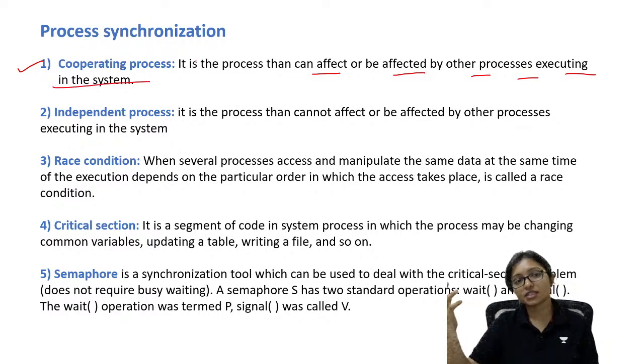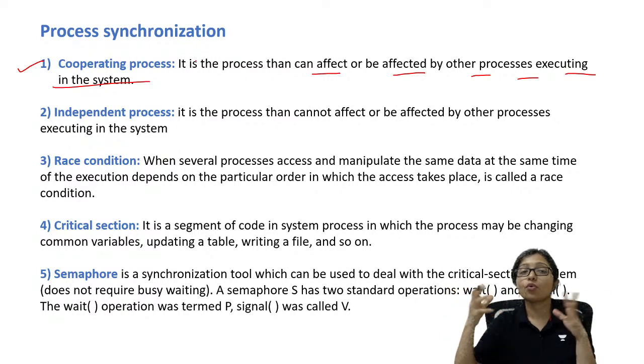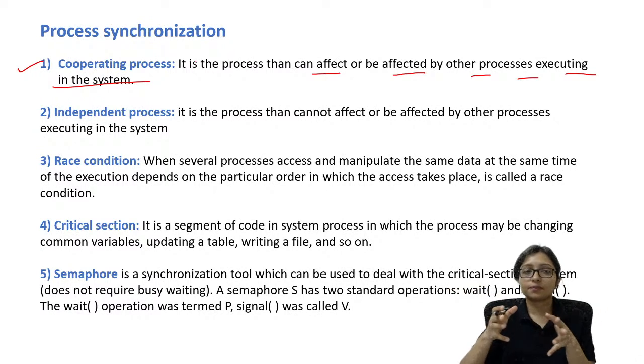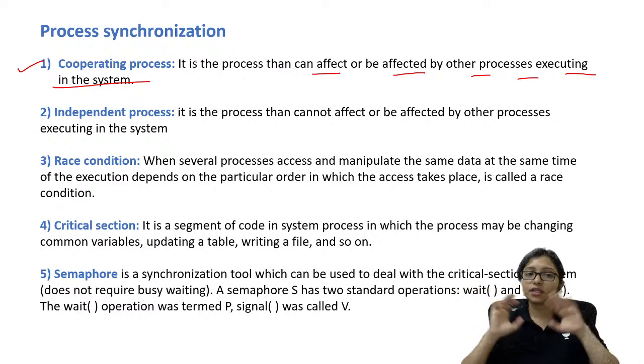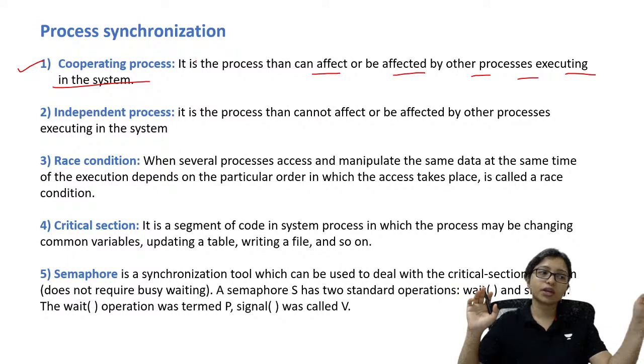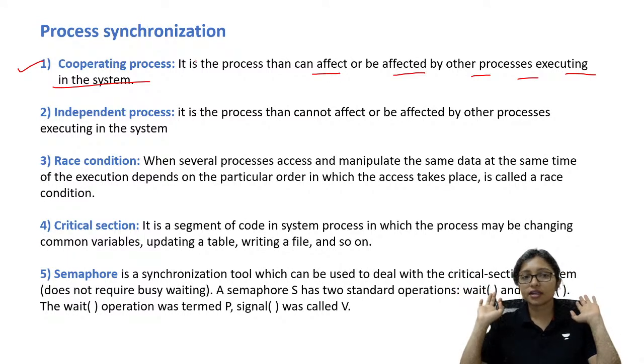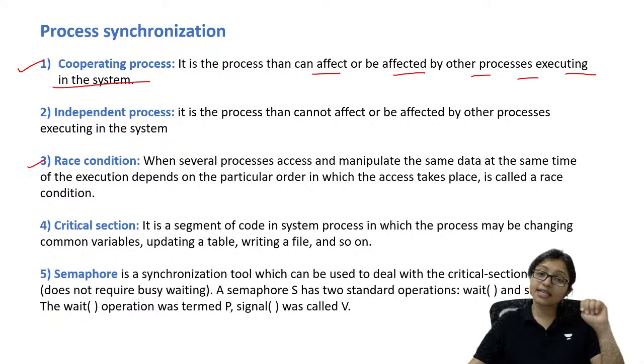Both are working cooperatively. An independent process means there is no dependency. I am working independently, you are also working independently, no dependency between them.